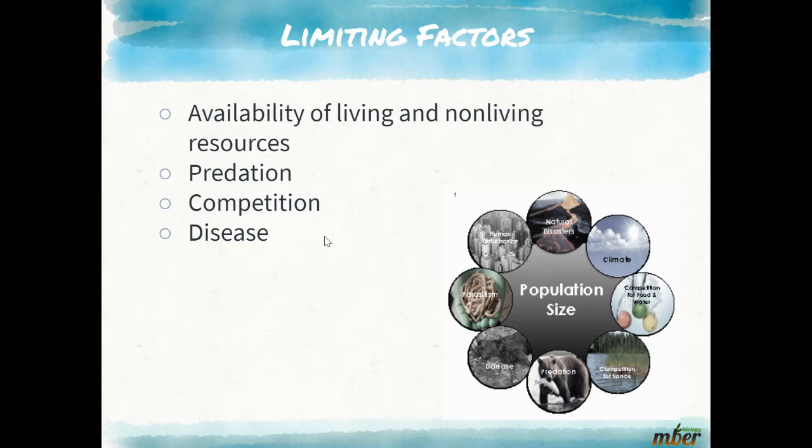So limiting factors are the availability of living and non-living resources. It can be predation, it could be disease, it could be competition, right? Competing for food resources. Will the carrying capacity stay the same forever? Well, consider the current limitations on a population, for example the human population. We can only grow so much food. We can only chop down so many trees. We don't have any predators, so we don't have to worry about that. But will the carrying capacity stay the same forever?